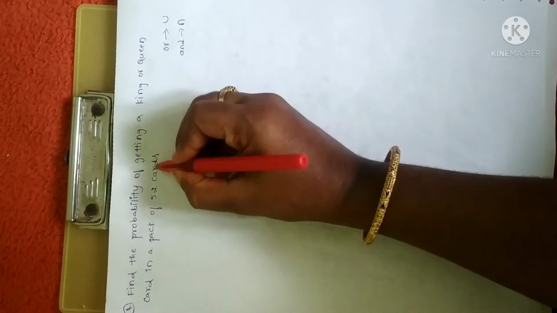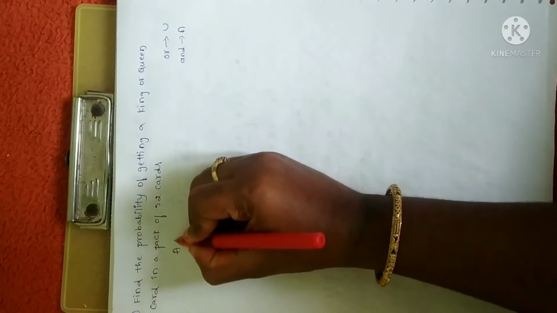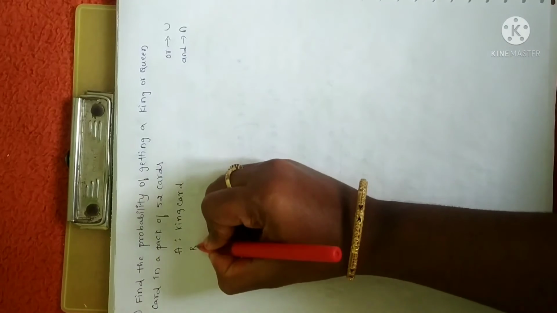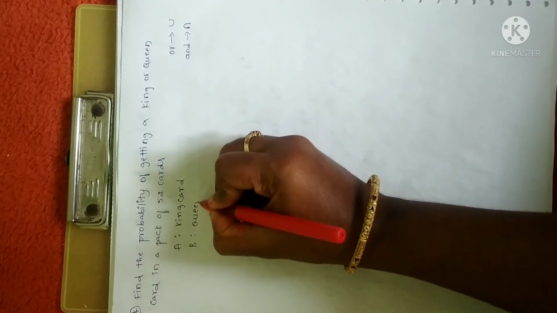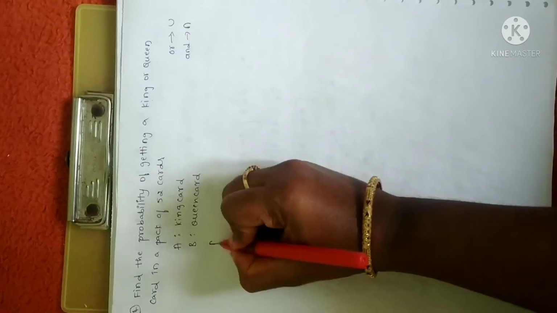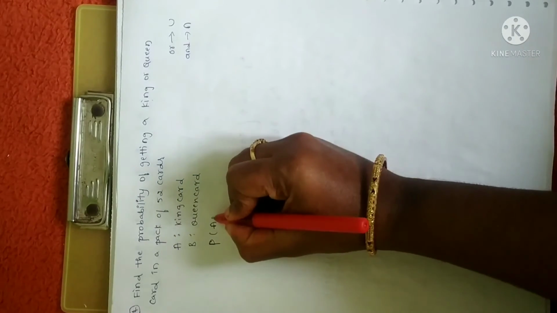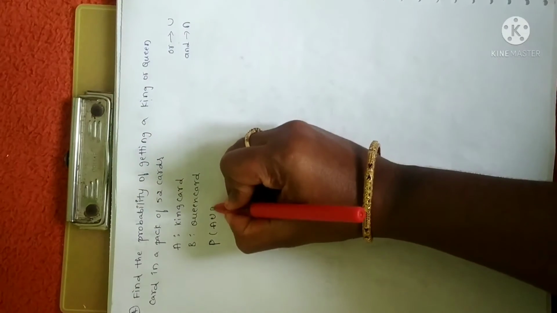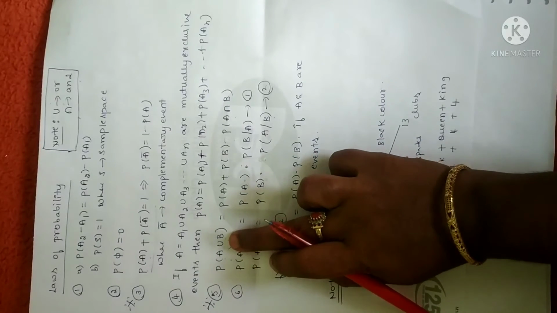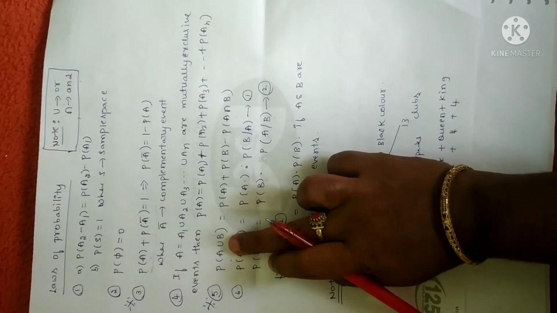Fine. So here we have 2 events. Let us take A as king cards and B as queen cards. We need to find the probability of king or queen, in the sense we have to find the probability of A or B, in the sense we have to use union. So A union B we have to find out. As I already gave in the properties of probability list, or in the sense union, you have to use this formula. Fine.